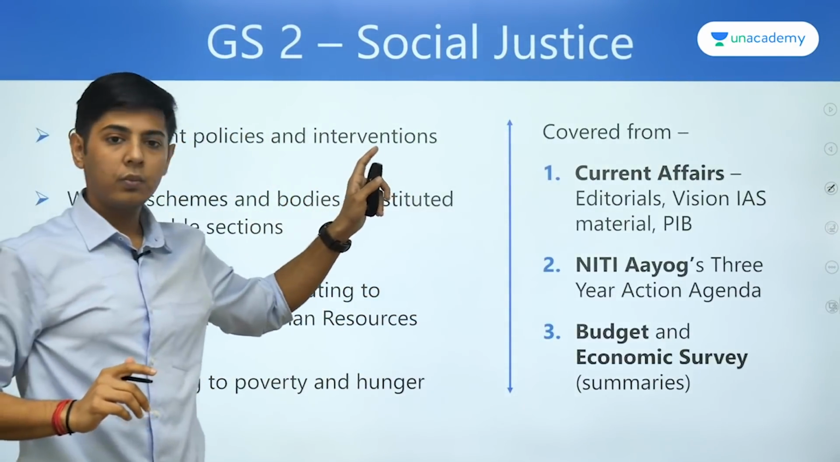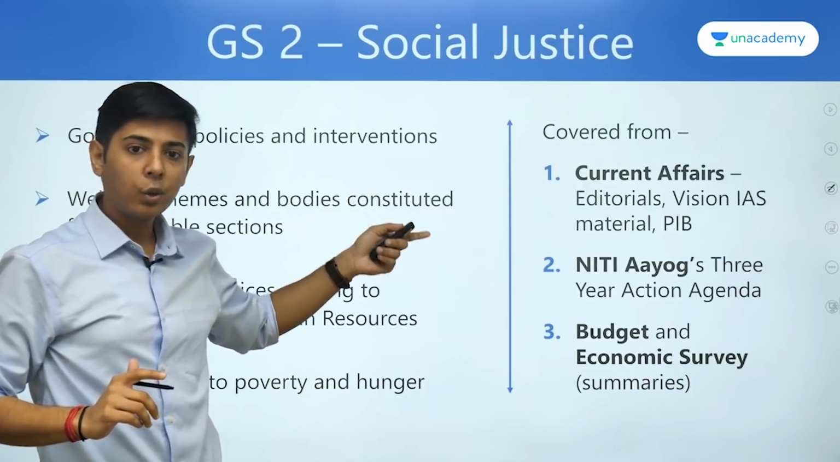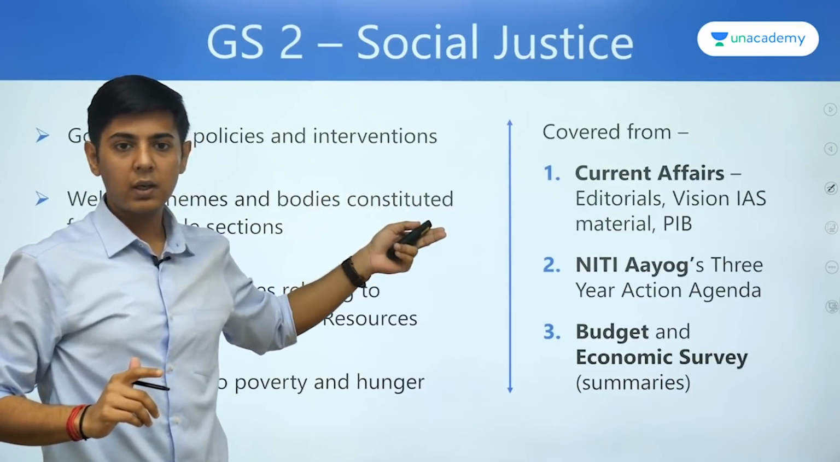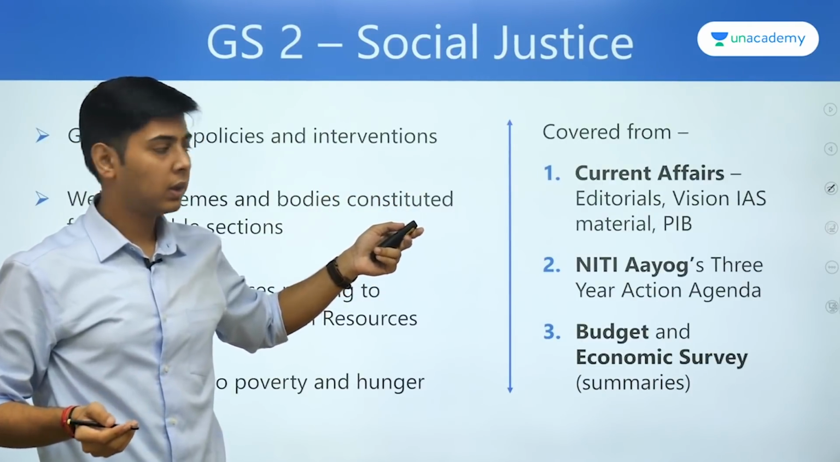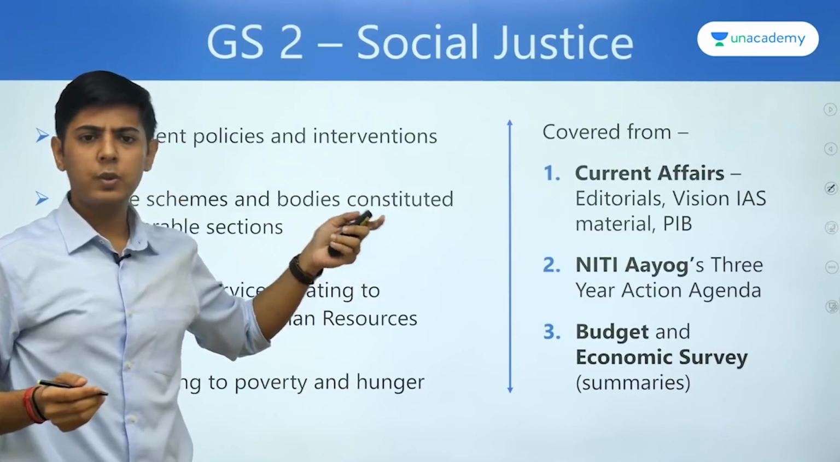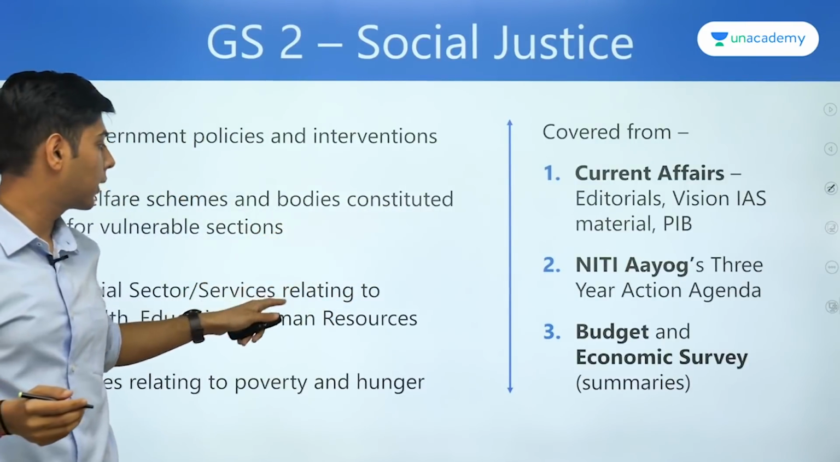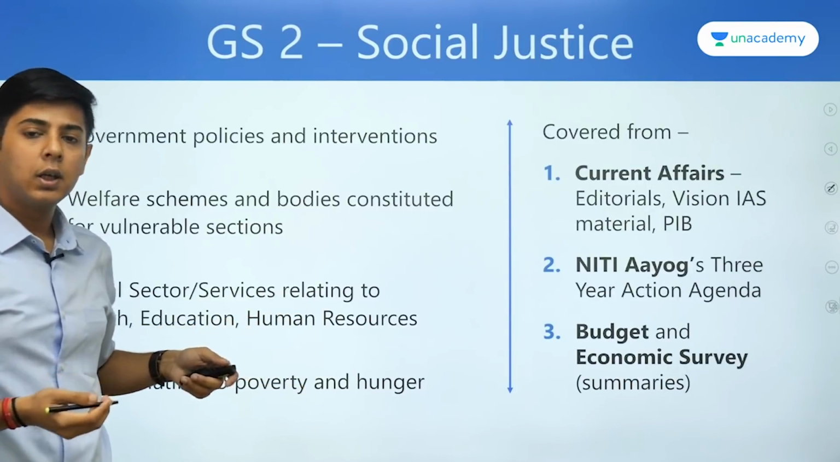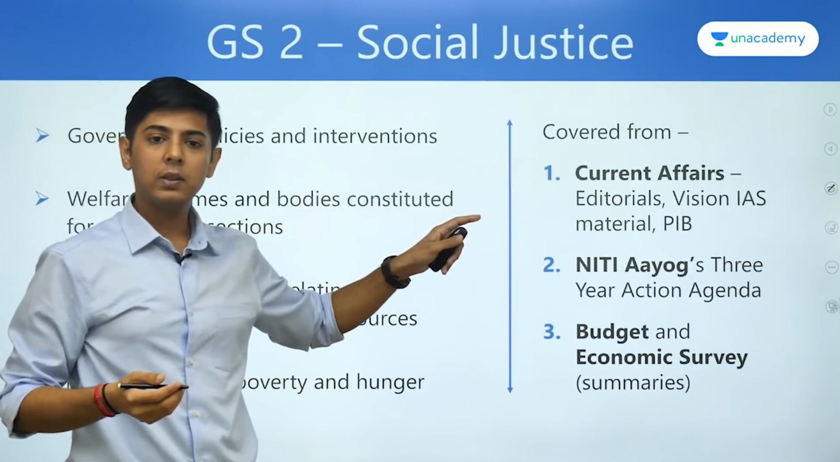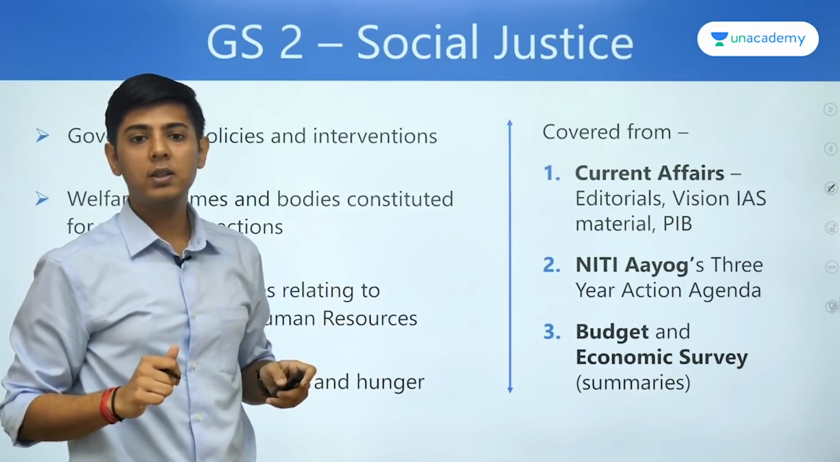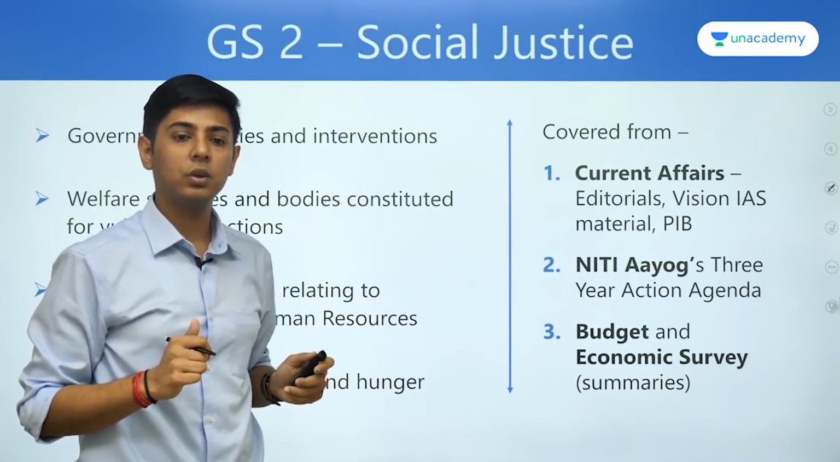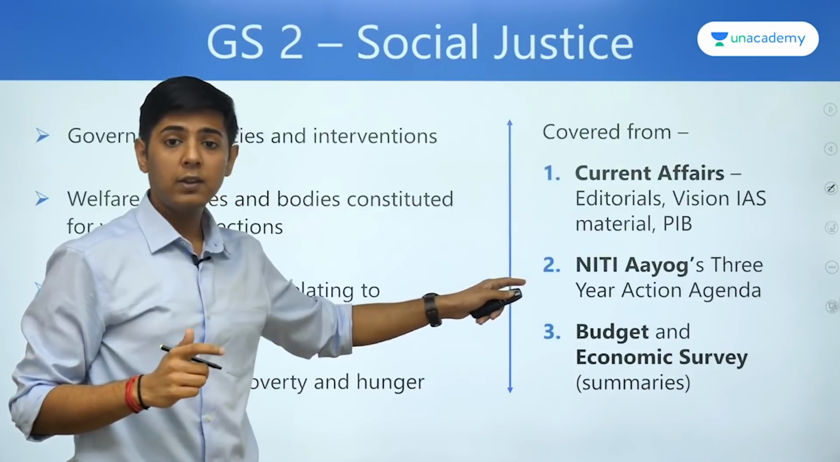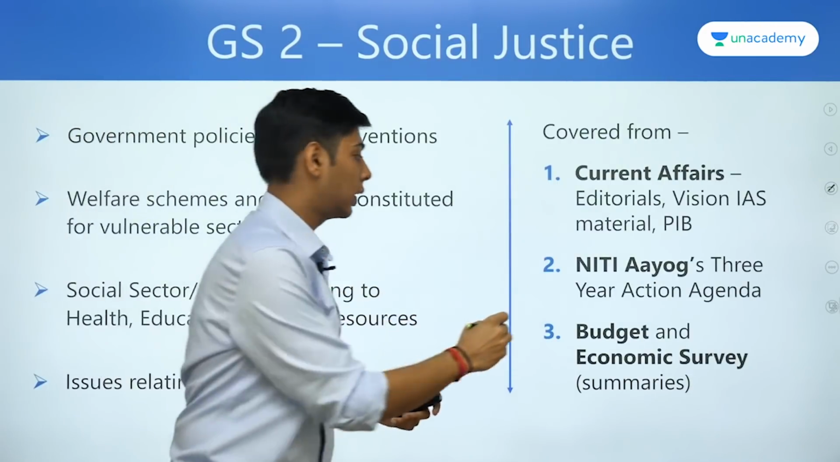So I covered it from current affairs mostly, from the editorials that I read, from the current affairs material. Again, I followed Vision, and from PIB. Because PIB, you can get what government is doing with regards to all these particular topics on health, on education. PIB summarizes all the government initiatives, and that is why it is a very good source. And I also referred the Niti Aayog's 3-year action agenda.